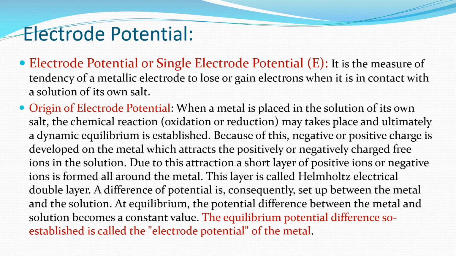A difference of potential is consequently set up between the metal and the solution. At equilibrium, the potential difference between the metal and the solution becomes a constant value, and that equilibrium potential difference so established is called the electrode potential of that metal.